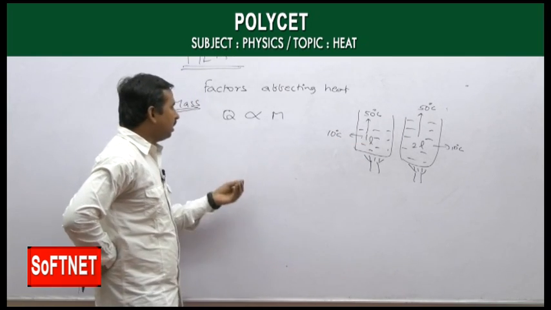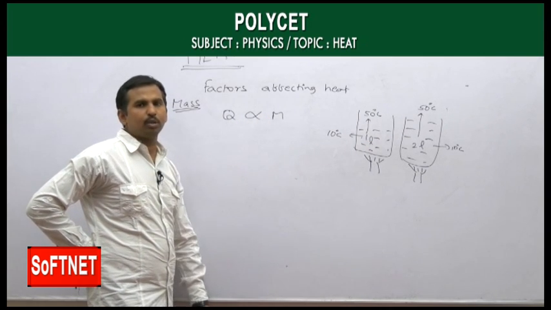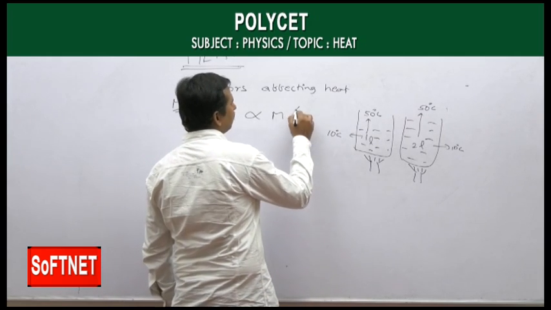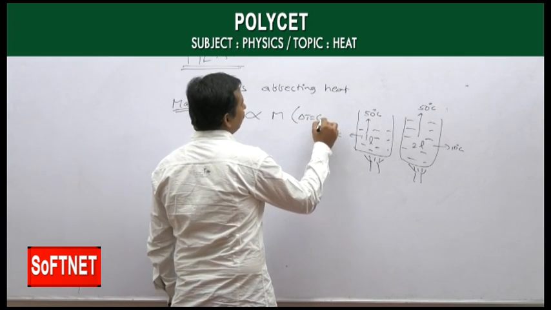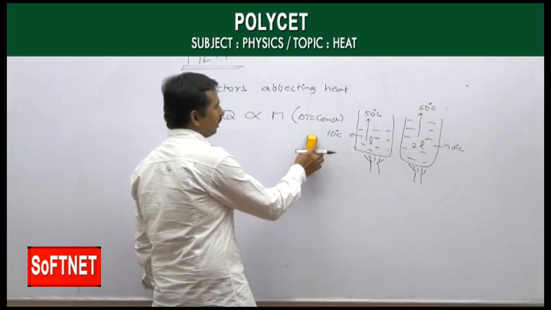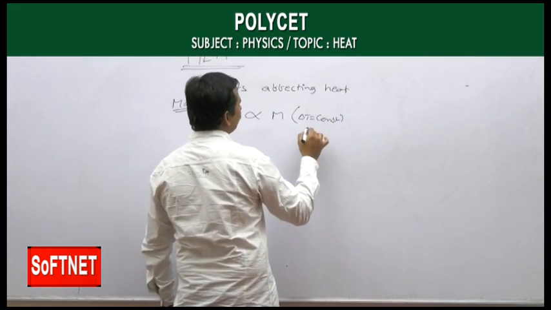So the amount of heat energy we supply is directly proportional to the mass of the substance we take, when delta T is constant, that is, for the same rise of temperature.